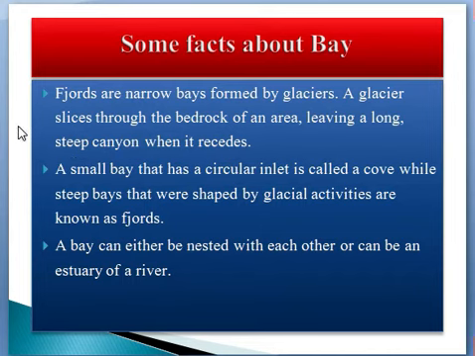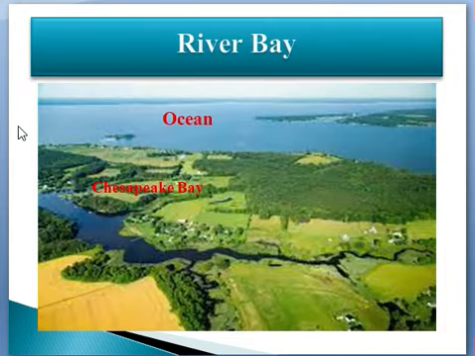So here is an example of a river bay. As you can see, this is the estuary of a river. This is the Chesapeake Bay, and as you can see, this is actually a river which forms a bay before meeting the ocean. This is the inland part of this river, and by a single channel, this bay actually meets the ocean.